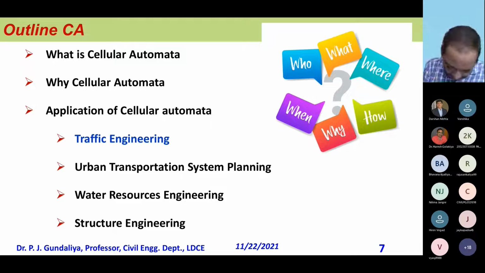Now you see, if I take a square cell, there are four sides, four neighbors. If I take a triangle, there are three neighbors. Hexagonal, six neighbors, something like that. So depending on the type of cell, depending on the sides, I can describe each side as a rule, how it is going to react with its neighbors, and in the next time step, what kind of state that particular cell is going to take.